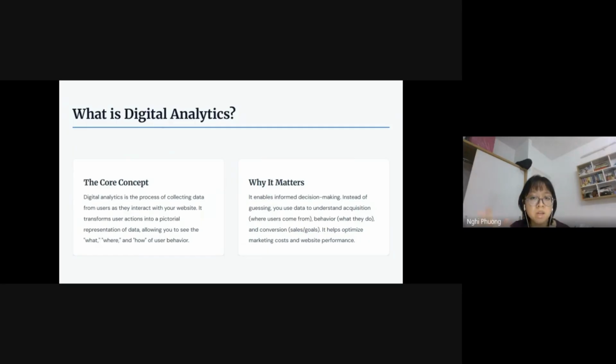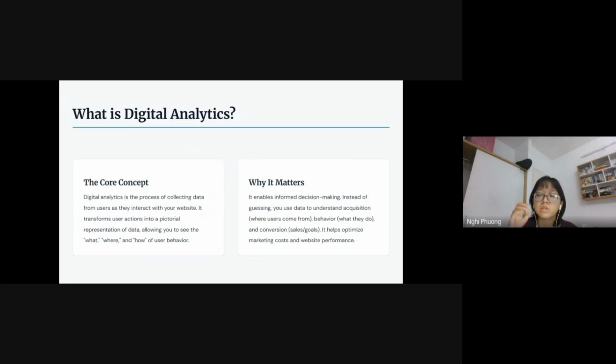Instead of wondering why sales are going down, the data will tell you firstly the acquisition. Where did the customer come from? They come from a direct source, an organic search, or through email marketing. The data will also tell you about their behavior. What did they do in your store?